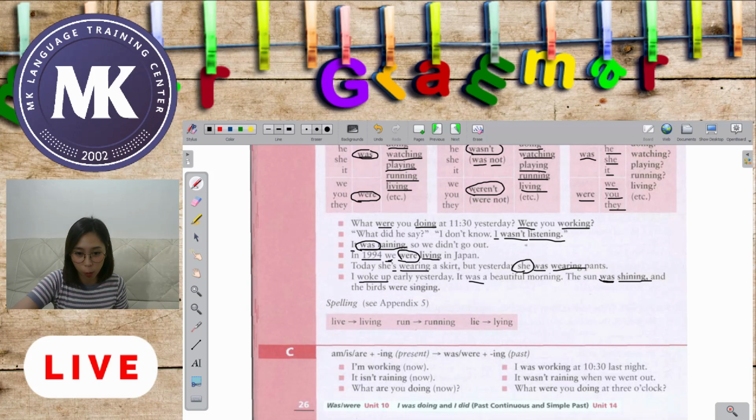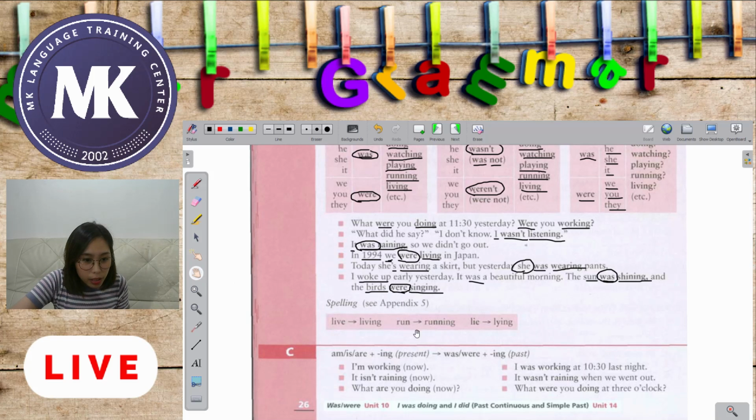Okay, so we have here was, and then your verb shining in the ing form, and the birds were singing. Okay, were singing, because the subject is plural, so that's why we use were. And here our subject is the sun, so that's why we use was. Okay? And of course the verb here, singing, is in ing form.